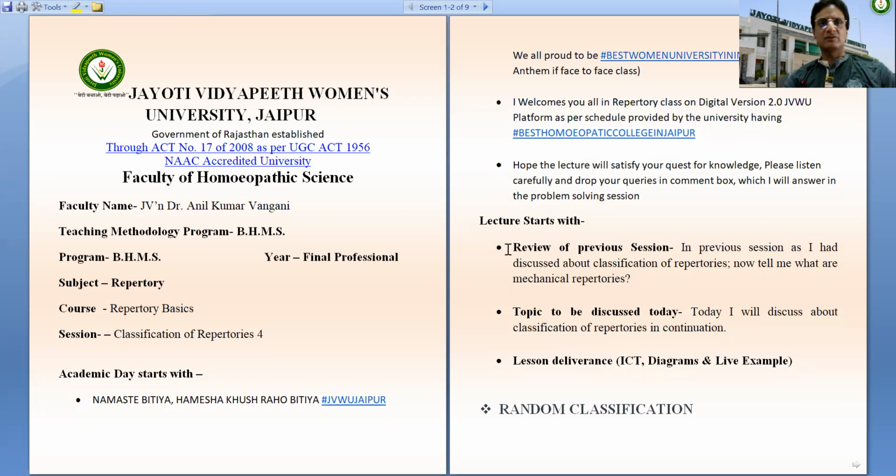So the other way of classifying the repertories is by random classification.